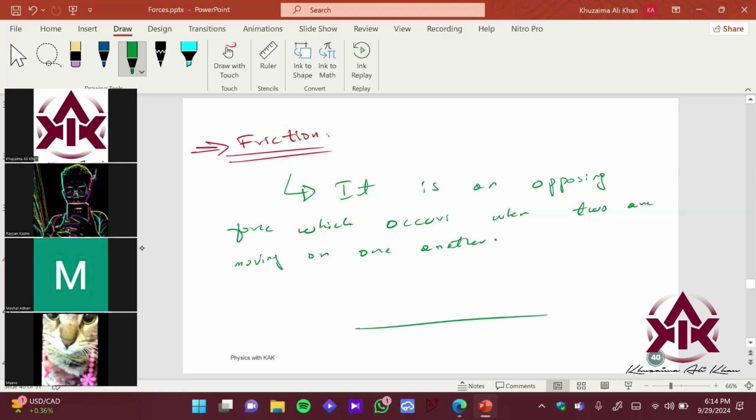So let me just give you an example. Just see this tire, right? This is a tire over here. Let me just draw a contact also. Okay, good. This is your tire over here, right? Let's imagine this is your tire, and your tire is basically trying to move. Okay, it's applying a force in this direction, right? So the friction would be where? Where would the friction be acting?